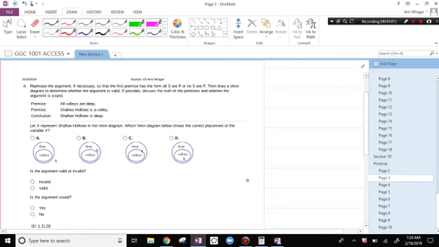Rephrase the argument if necessary so that the first premise has the form for all S are P or no S are P. Then draw a Venn diagram to determine whether the argument is valid. If possible, discuss the truth of the premises and whether the argument is sound. All valleys are deep. Shallow hollows is a valley. Shallow hollows is deep. Let X represent shallow hollows in the Venn diagram. Which Venn diagram below shows the correct placement of the variable X?